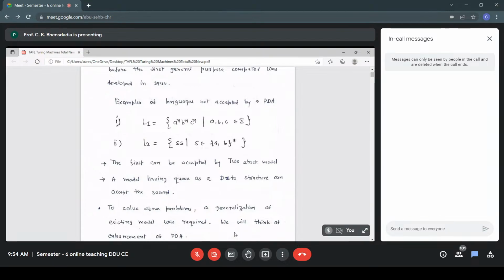Similarly, L2, SS, means the first half of the symbols is the same as the second half. For example, abb abb. The first half is abb, the second half is abb, and here the first half is the same as the second half. All such strings will be there in L2, and it cannot be accepted by either finite automata or PDA, because here the data structure needed would be a queue instead of a stack. If the model has a queue as the data structure, then it can accept the second language.